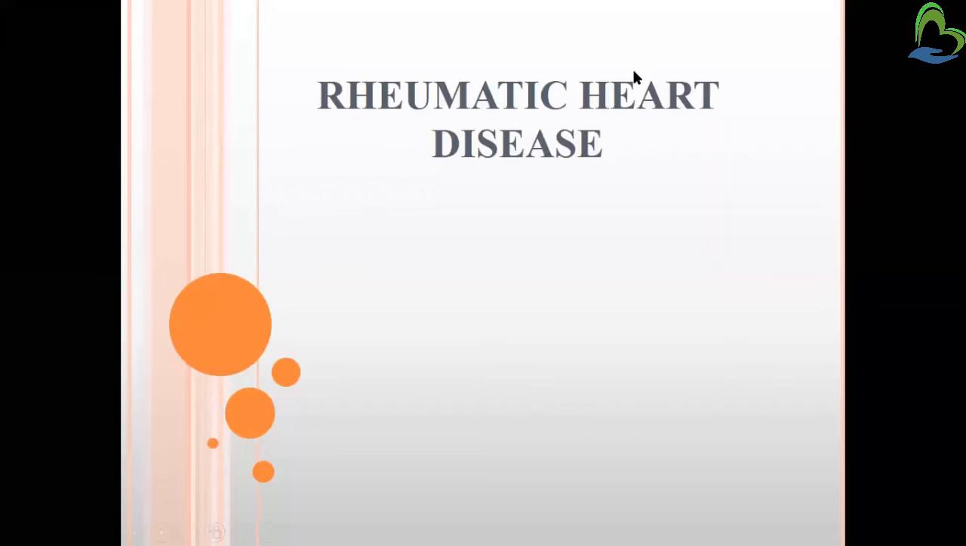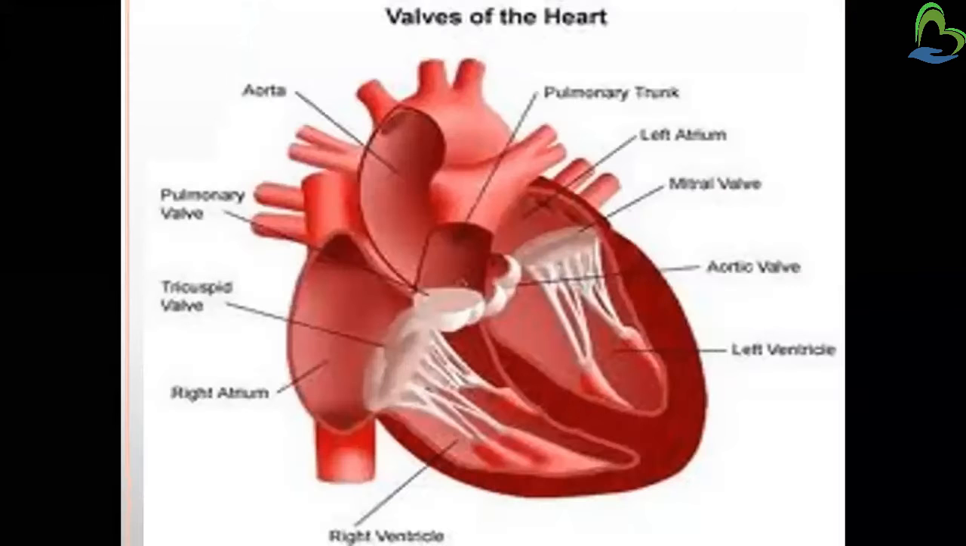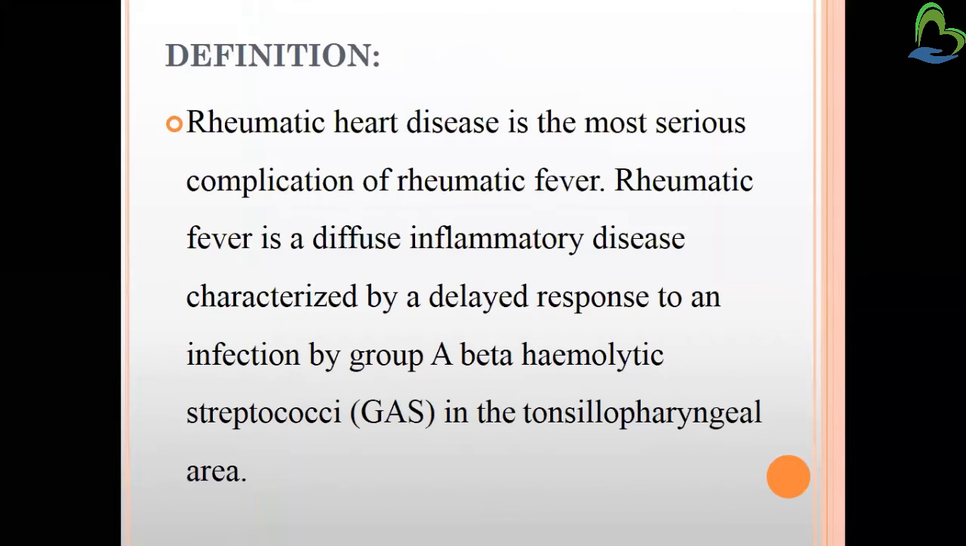We are looking at rheumatic heart disease. It is a kind of acute rheumatic fever, and the responsible organism is group A beta hemolytic streptococci, especially occurring in the school age group. We have seen the anatomical part, where all the walls are situated, the layers, and its four chambers. Let's look at the definition.